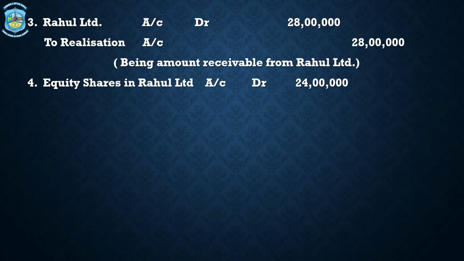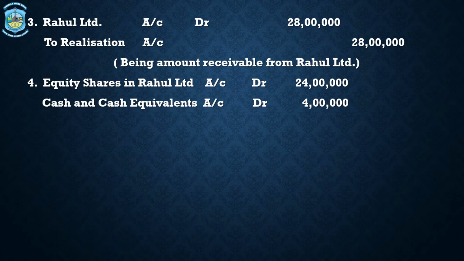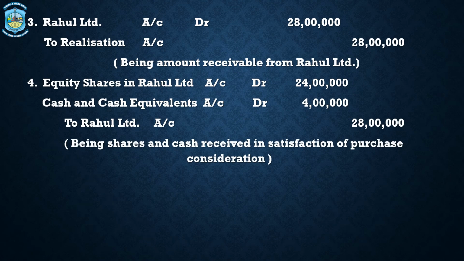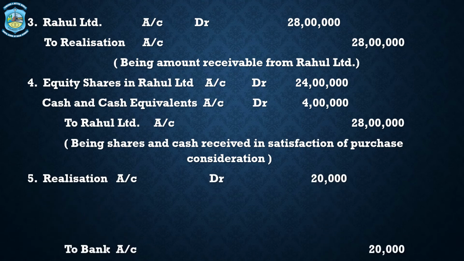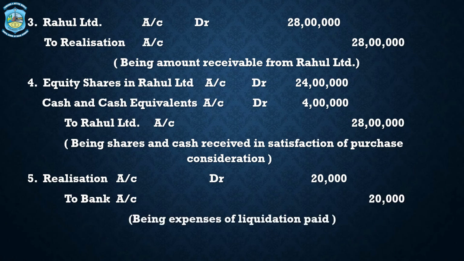Next journal entry is equity shares in Rahul Limited account debit 24 lakhs, cash and cash equivalents account debit 4 lakhs to Rahul Limited account 28 lakhs. This is the purchase consideration of 28 lakhs. Next is realization account debit to bank. This is the expenses of liquidation paid, 20,000, as given in the adjustments.